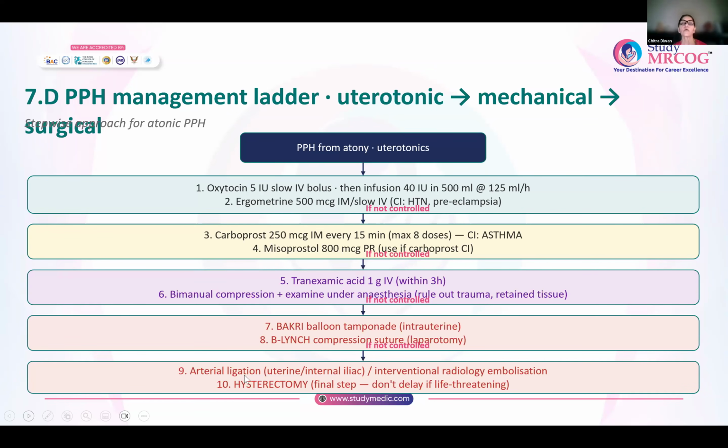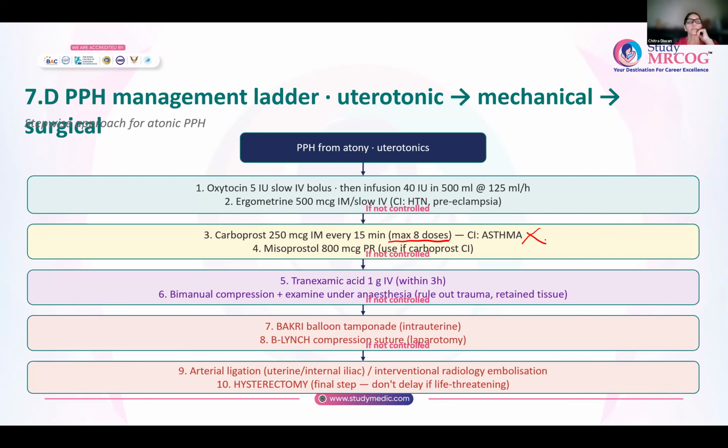Remember the contraindications. Now, if with these uterotonics the PPH is not controlled, then you can give carboprost 250 micrograms every 15 minutes for a maximum of 8 doses. Do not give in patients with asthma. Also, remember, if after the first 3 doses you see that the PPH is not being controlled, it is better to shift to the OT for surgical management rather than wait. So hysterectomy is always done earlier rather than later.